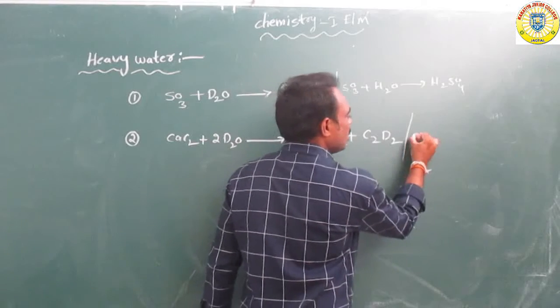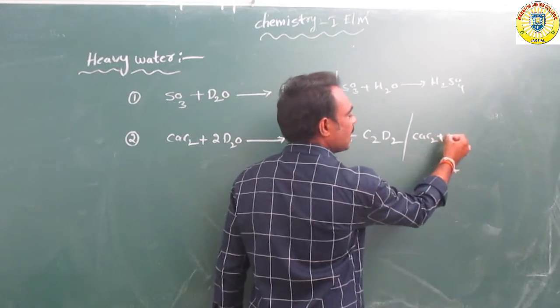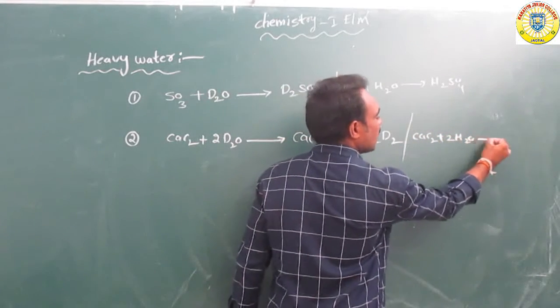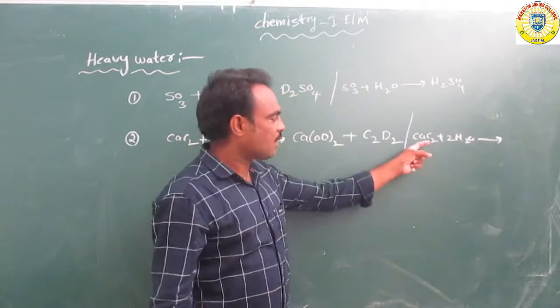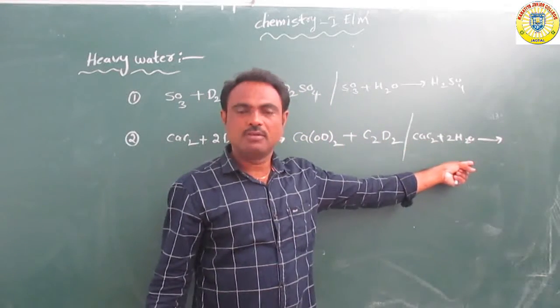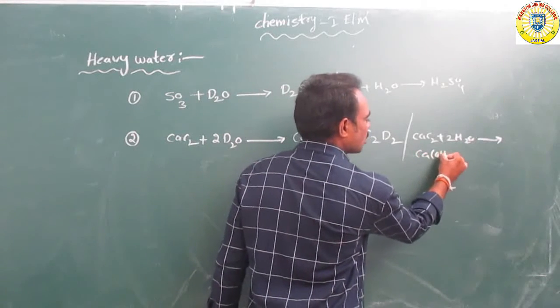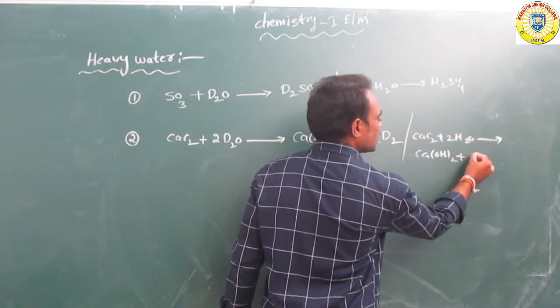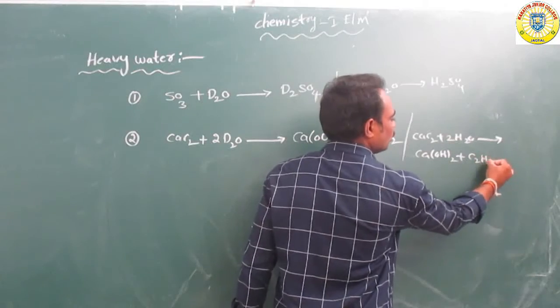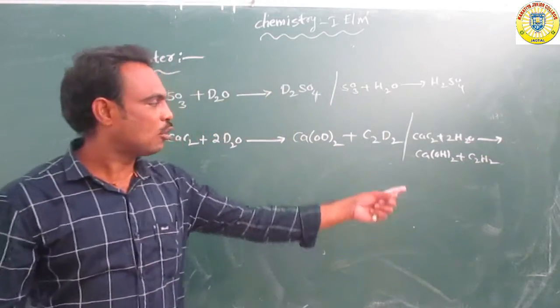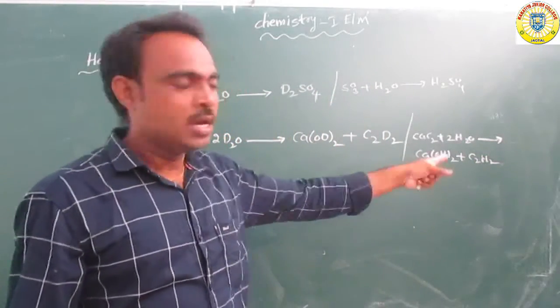Suppose, for example, CaC2, calcium carbide, reacts with water molecules to form calcium hydroxide and C2H2.